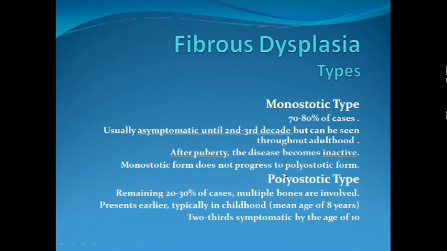Monostotic form does not progress to polyostotic form. Polyostotic or multiple fibrous dysplasias account for the remaining 20 to 30% of the cases where multiple bones are involved. Like most polyostotic types, they present earlier in the first decade, with the mean age of presentation being 8 years according to reports, and they are more likely to be symptomatic. 2/3 of them are symptomatic by the age of 10.